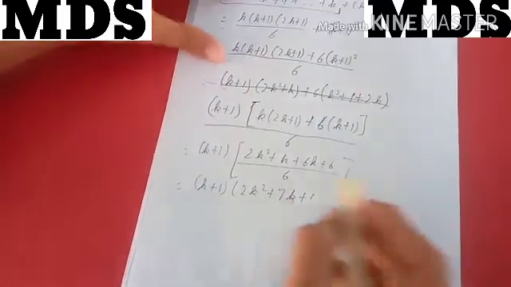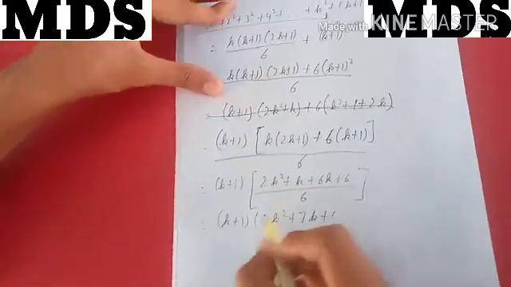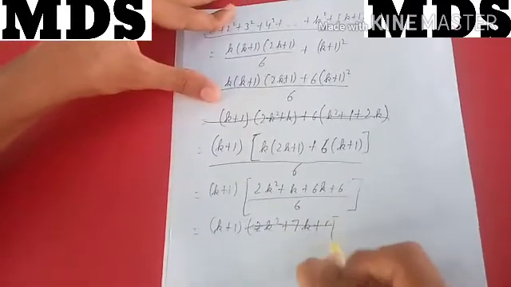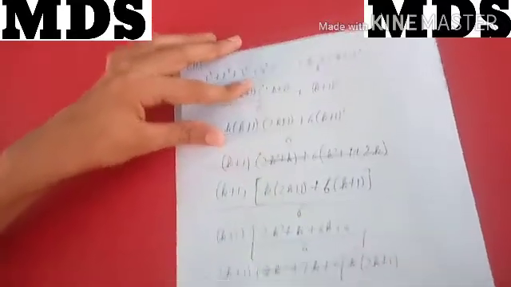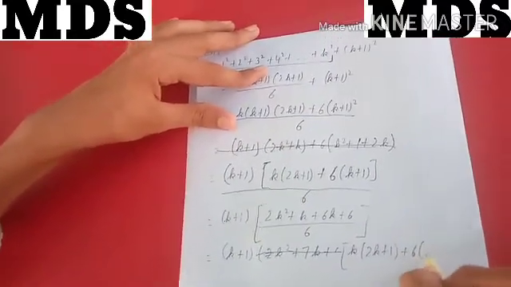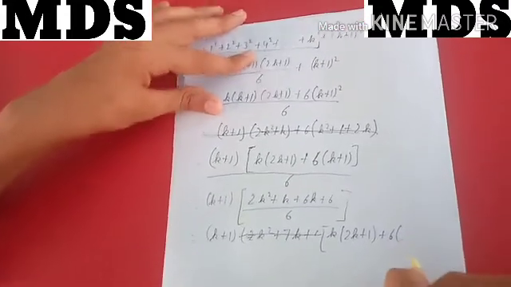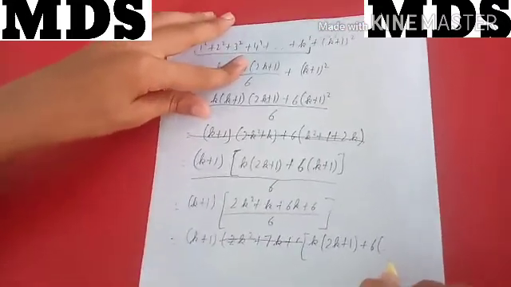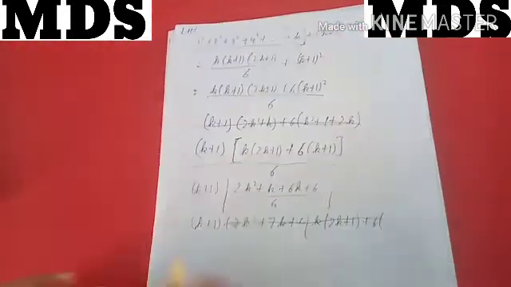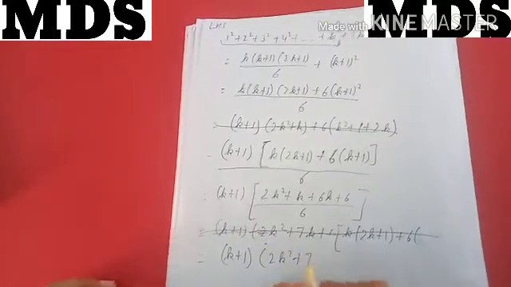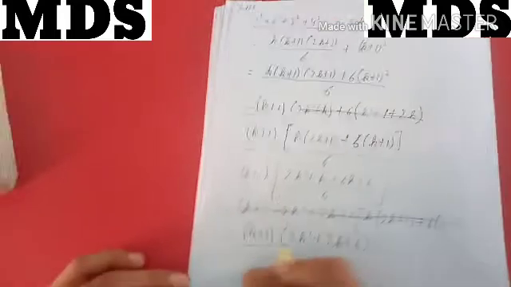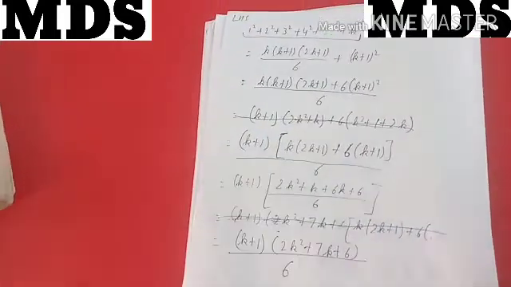Or we can make factors here, I can take k common. Sorry, we cannot do this, we have to just add them. So we will get k plus 1 into 2k square plus 7k plus 6 whole divided by 6. Understood till here?